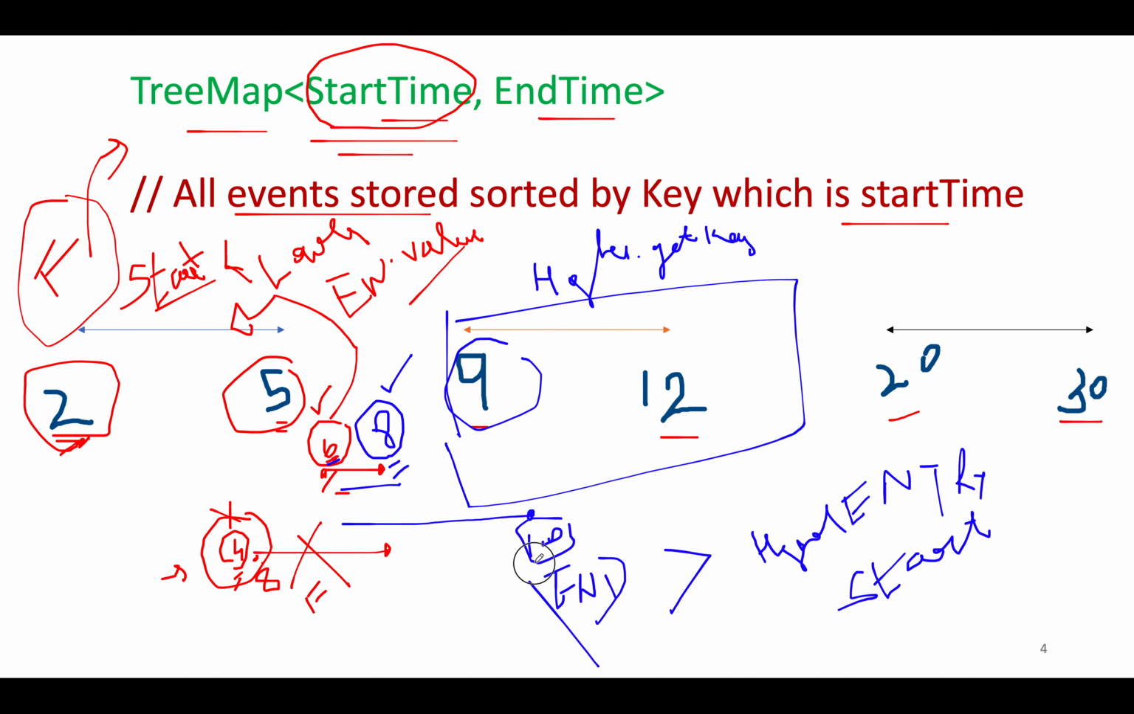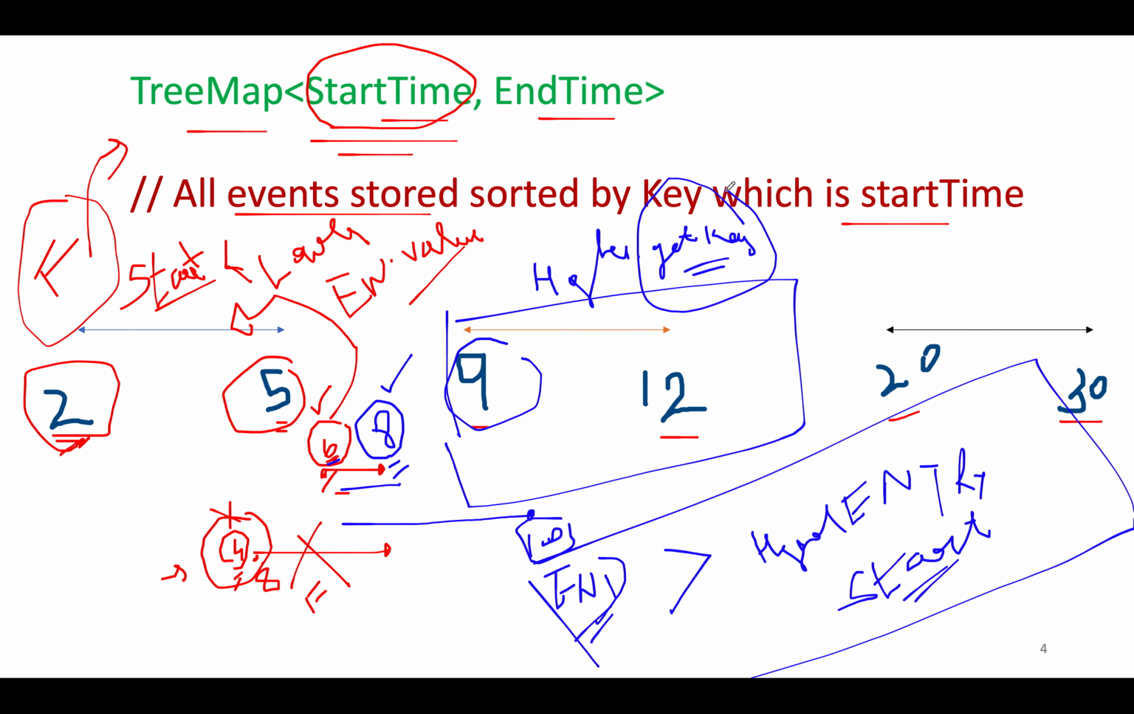Just remember this point, that whenever the end time of the new event happens to be greater than higher entry dot start time, and start time is given by higher entry dot get key. If this condition is met, then we have to return false. Keep a note of these two conditions and we are done with the solution. Now let's move on to the coding section.